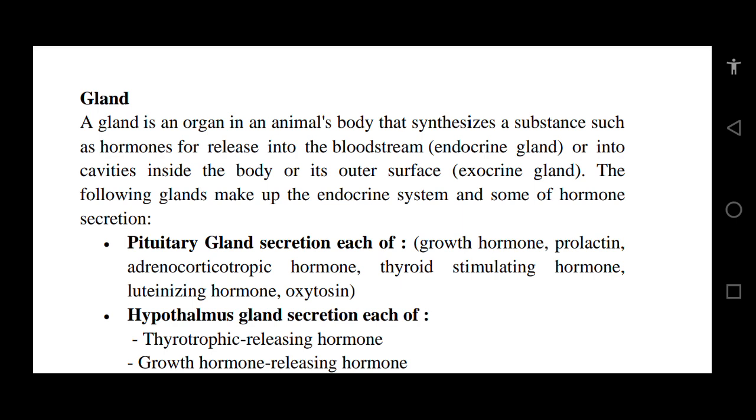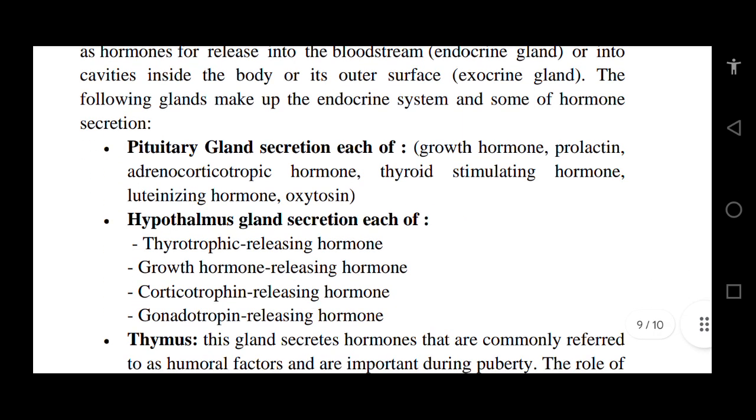Glands. A gland is an organ in an animal body that synthesizes substances such as hormones for release into the bloodstream or into other cavities inside the body or its other surfaces. There are exocrine and endocrine glands. The following glands make up the endocrine system and some of their hormone secretions. Pituitary gland secretes growth hormone, prolactin, adrenocorticotropic hormone, thyroid-stimulating hormone, luteinizing hormone, and oxytocin.